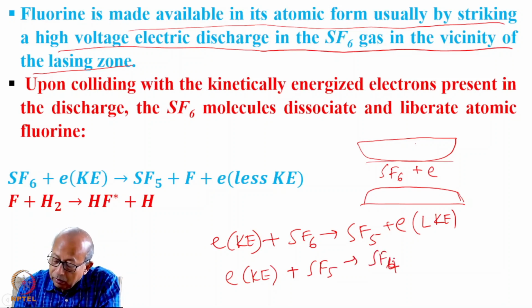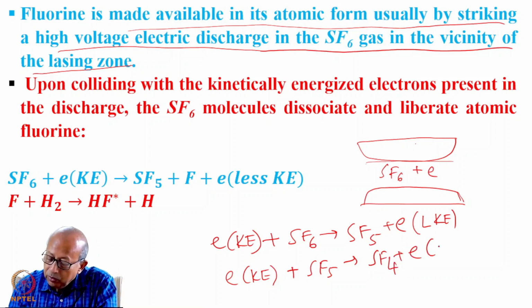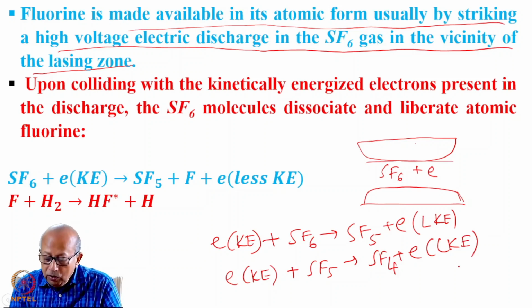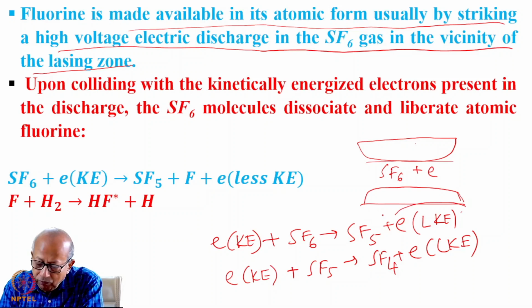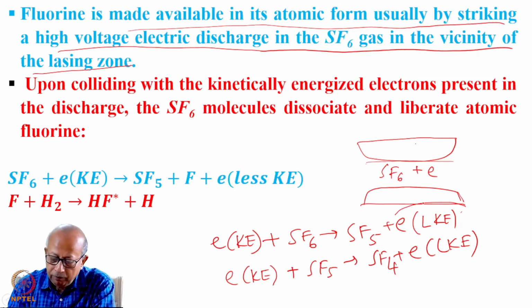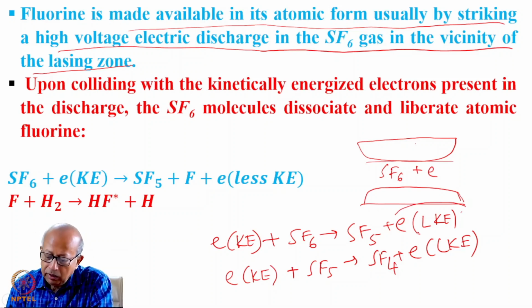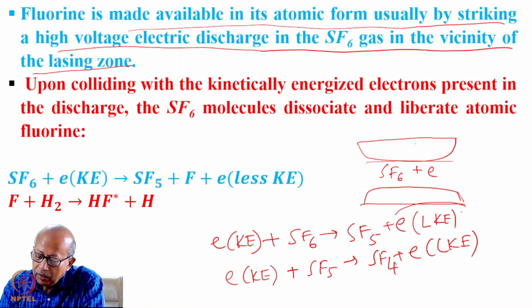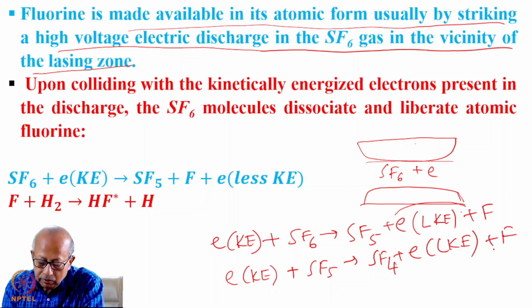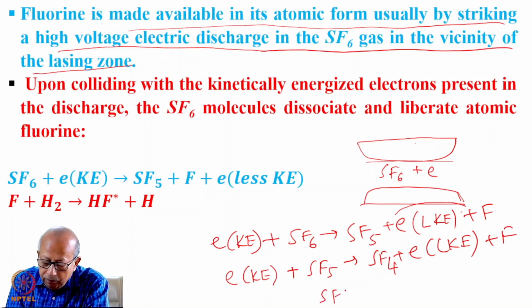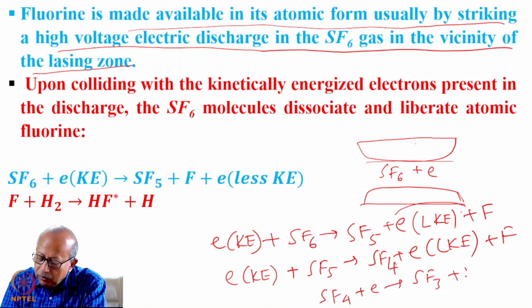SF4 and fluorine and an electron with less kinetic energy, and so on. SF4 also collides with an electron, and then you get SF3 plus fluorine, and so on.